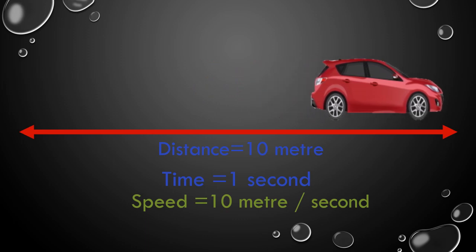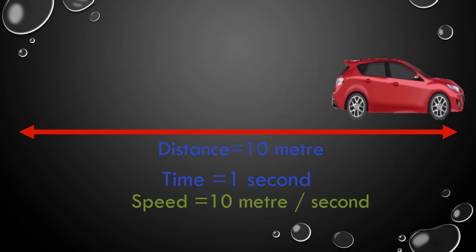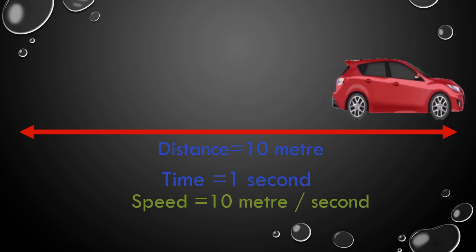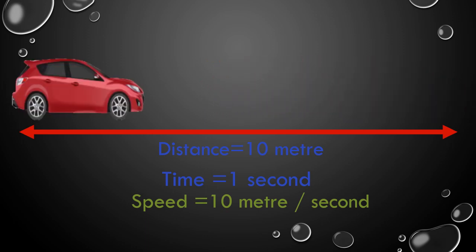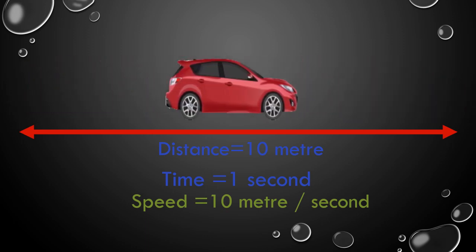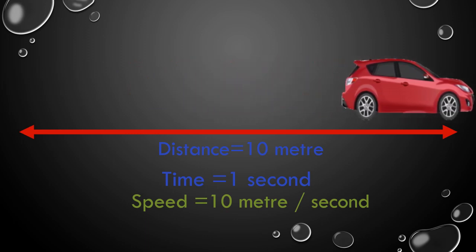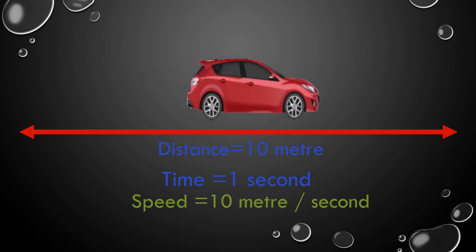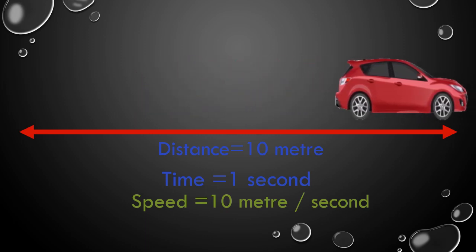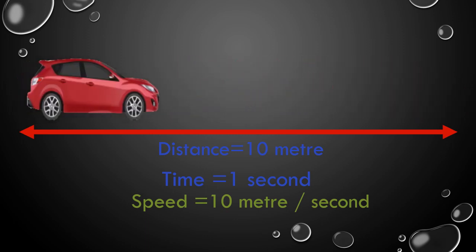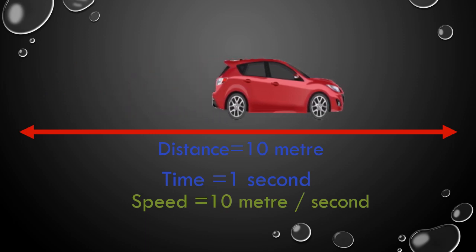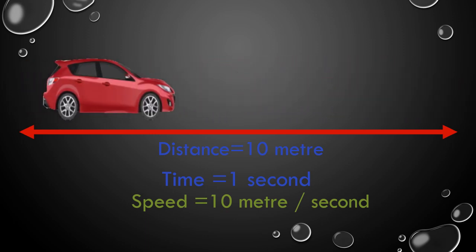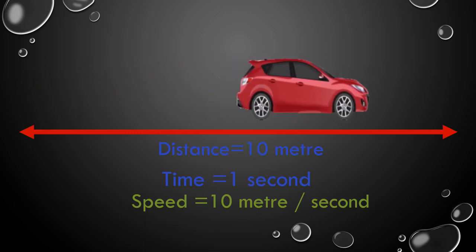And we have learned just now that the distance covered by any object in unit time, unit time means 1 second, 1 minute or 1 hour, is known as speed. So here in this example, the car has covered 10 meters in 1 second. So we will say that the speed of the car is 10 meters per second.